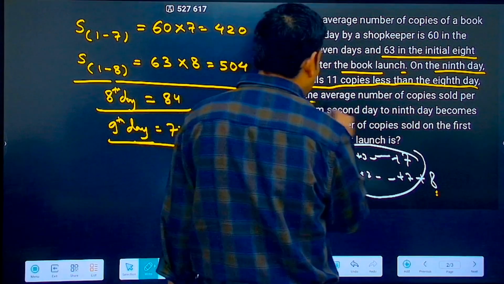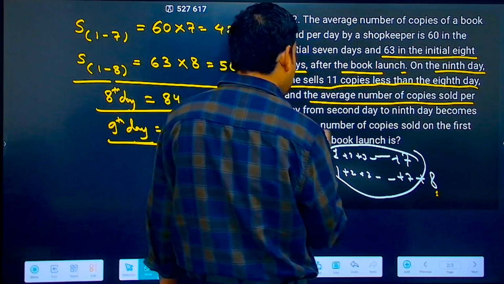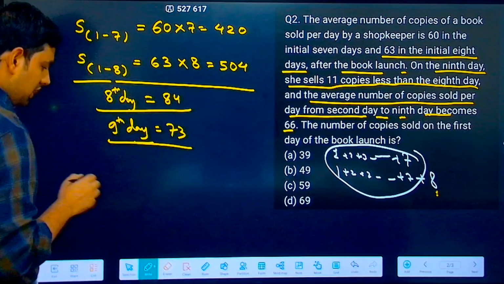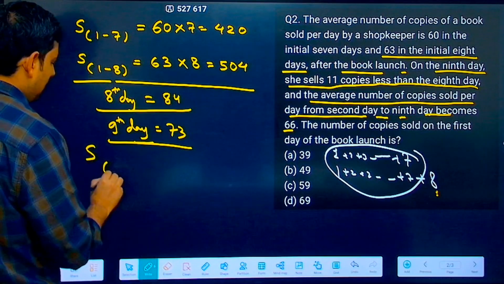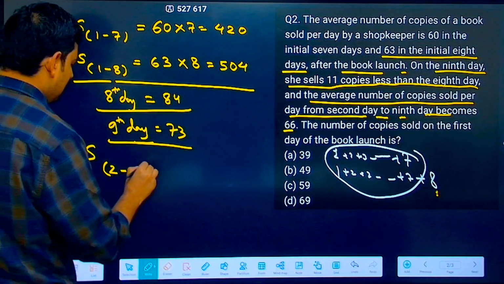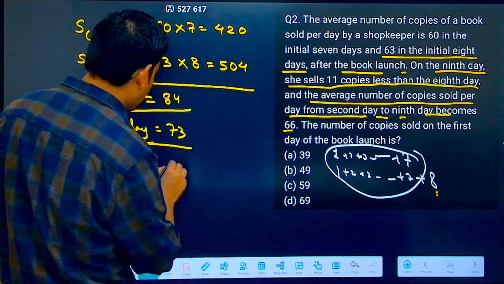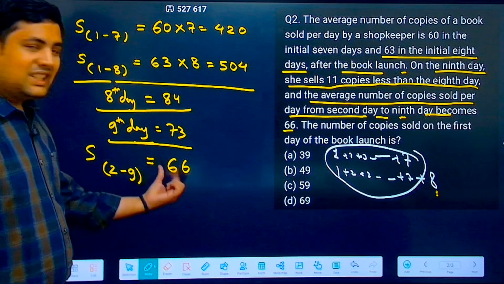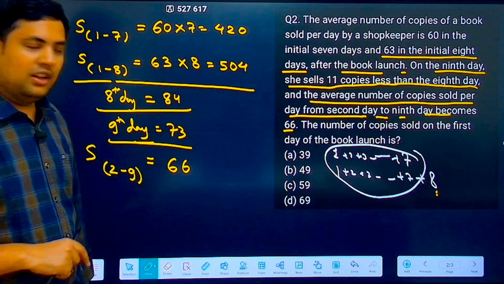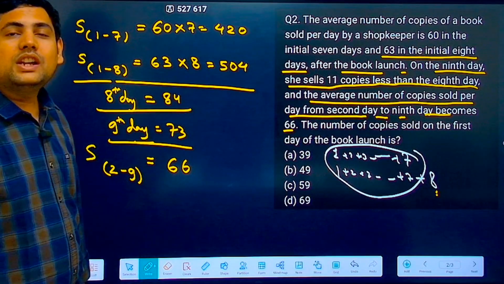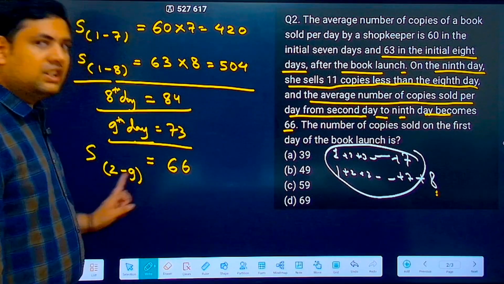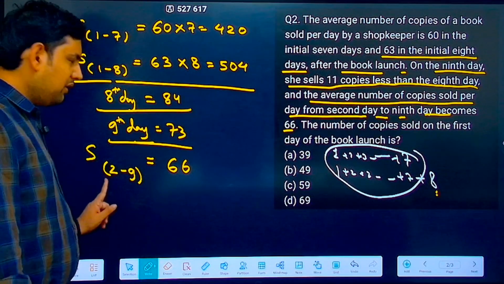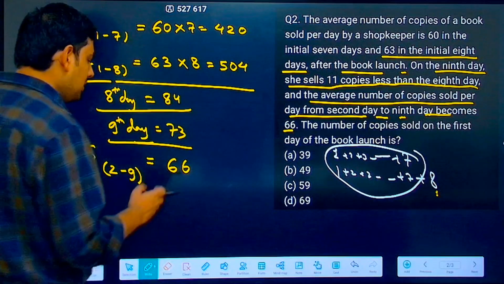Now the average number of copies sold from second day to ninth day becomes 66. Okay. Now, one more thing is given, that is the average from second day to ninth day is actually 66. But this 66 average is for how many days? Is it for 9 days? No. It is not starting from first day, it is starting from second day. So in total there are only 8 days here.